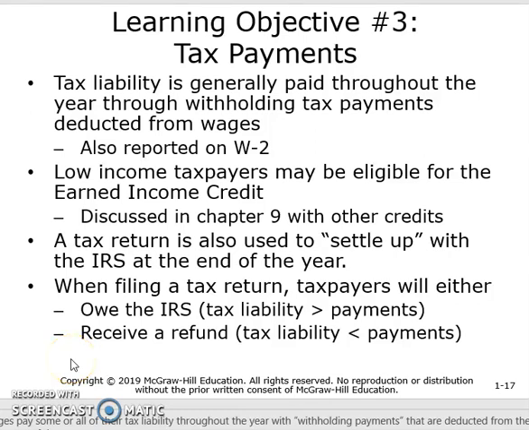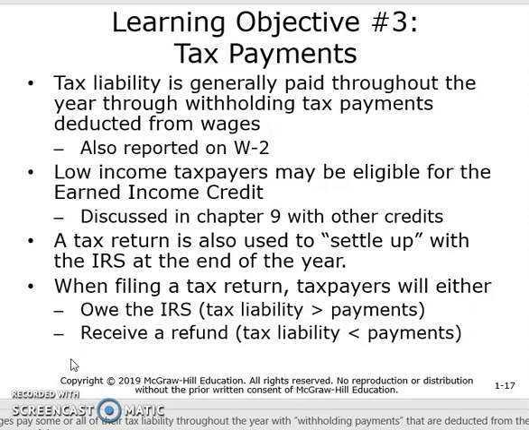Next, we're going to take a look at how individuals make their tax payments. The tax liability is generally paid throughout the year through withholding tax payments that are deducted from wages if you're an employee. And these are the wages that are reported from your employer on your W-2 at the end of the year. Low-income taxpayers may also be eligible for the Earned Income Tax Credit, and we'll discuss that in Chapter 9 with our other tax credits.